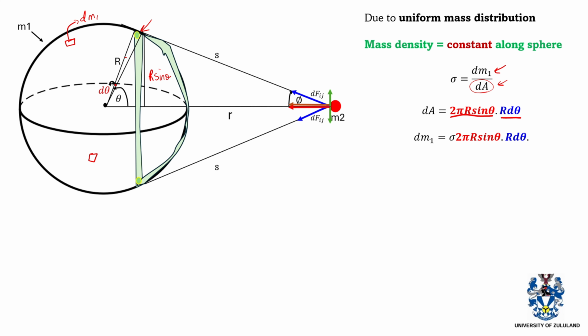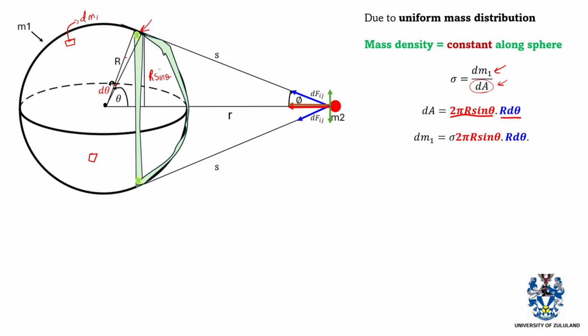So we can express dm1 as this equation just simply by cross multiplying dA times this mass density. So now after that, let us go back to our expression. We've said that dF is equal to Gm2 dm1 over s squared cos phi. This is our expression for the force. So basically we've expressed dm1 in terms of theta, in terms of r, in terms of d theta.